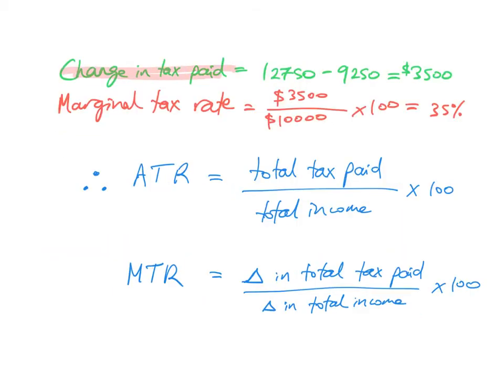So what's the change in the tax paid? Well, now they pay 12,750. Previously, when they were only making 50,000, they paid 9,250. So the change in tax paid is 3,500. The marginal tax rate, now we can calculate. 3,500 divided by the change in income, which is 10,000, because their income rose from 50,000 to 60,000, times 100 gives us 35%. So, to recap, average tax rate is total tax paid divided by total income times 100. Marginal tax rate is the change in total tax paid divided by the change in total income times 100.